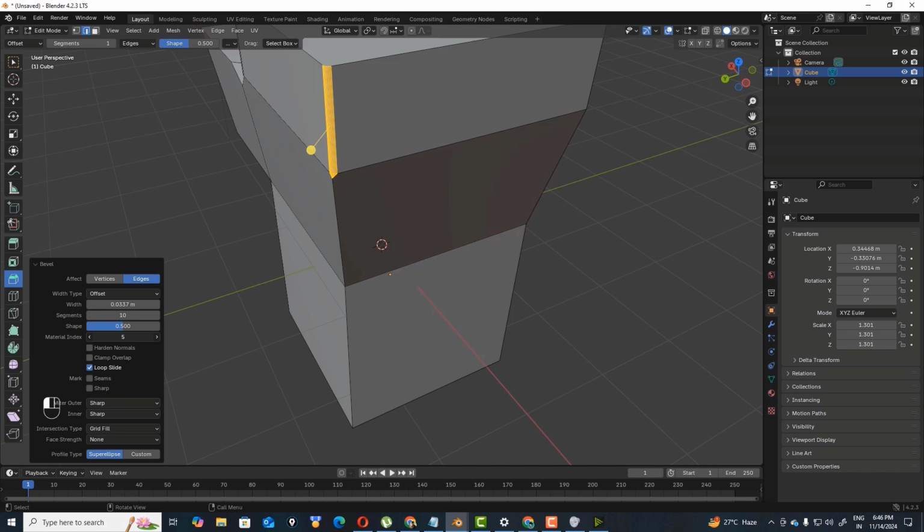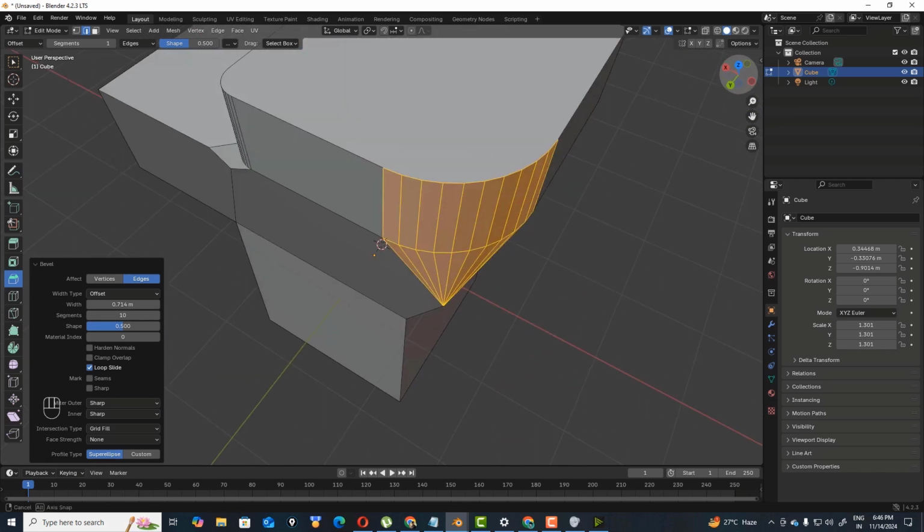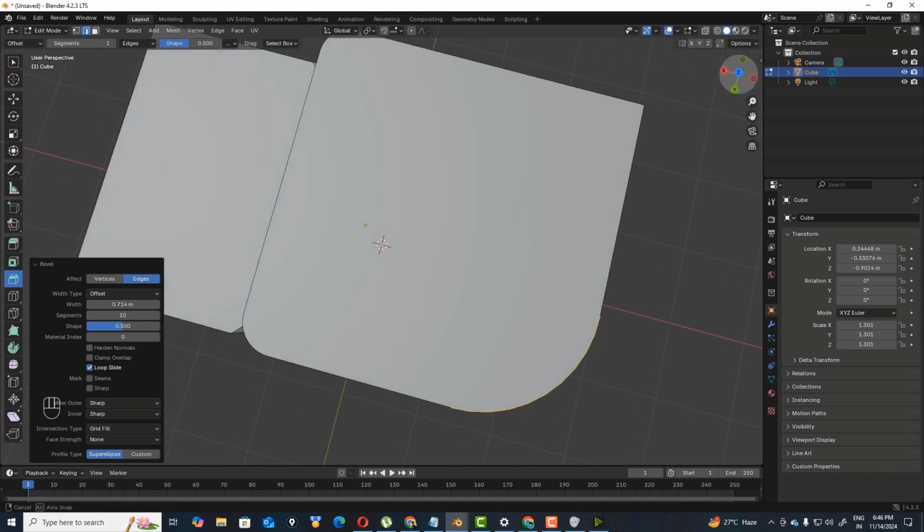Okay, now width, maintain this width. Okay. This is the bevel option. You can play with this bevel. Okay.